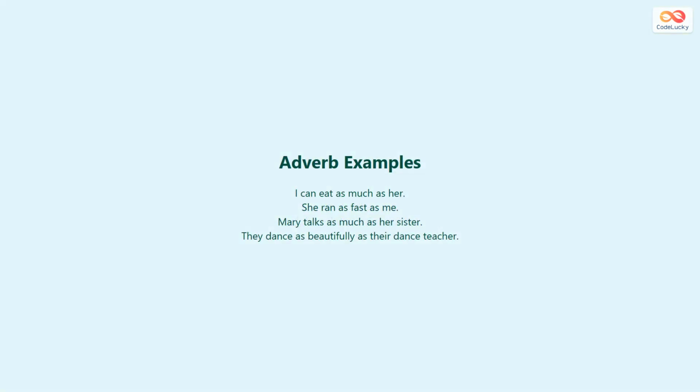Adverbs show equal action. I can eat as much as her means equal eating ability. She ran as fast as me means equal running speed. Mary talks as much as her sister means equal talking amount.